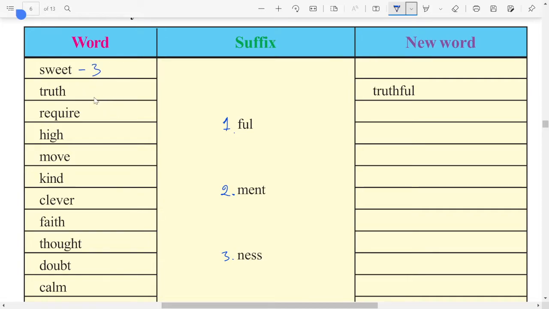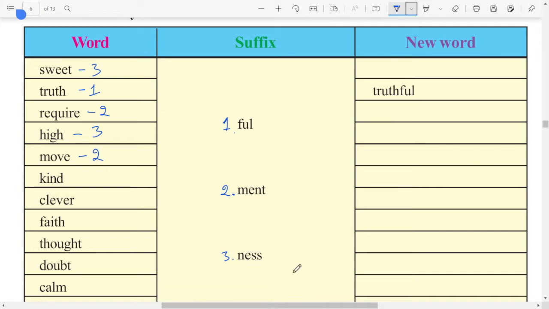Next, truth is used with truthful, truthment, truthness. What can you use here? You can use truthful. He is truthful. Require is used with ment, requirement. This is my requirement. Next, highful, highment, highness. Which can you use here? Highness can be used. Next one, moveful, movement, moveness. What can you use here? Movement. There is a movement in the garden, can be used.